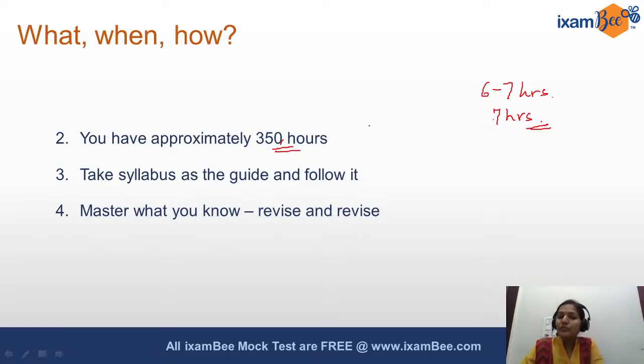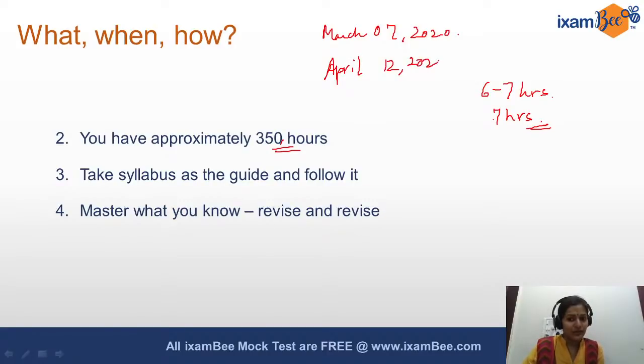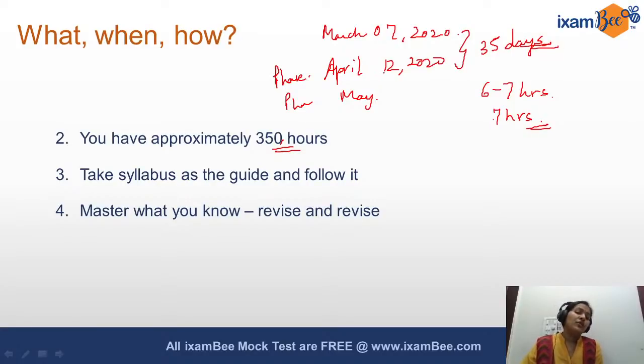Some of you may be starting to prepare now and wondering, is it enough time or not? So let me quickly recap the initial actual position. The actual notification had come out on 7th March, and the exam was supposed to happen on April 12th. This is phase 1 I am talking about, and phase 2 was supposed to happen in May. I've forgotten the date, but it was supposed to happen in May, right? So at that time you had just 35 days after the notification for phase 1.